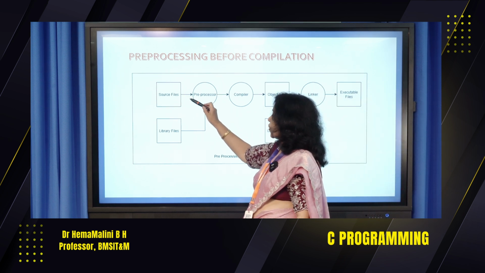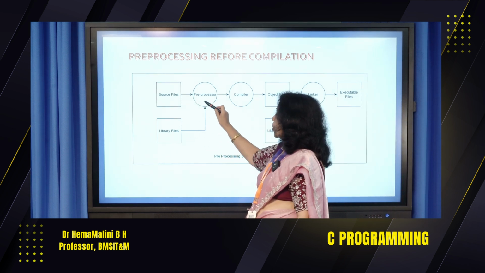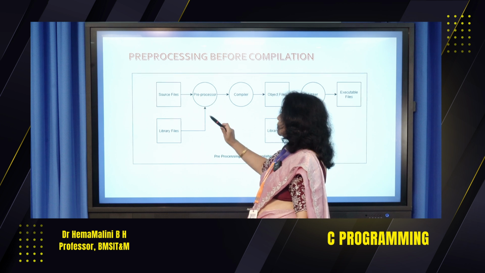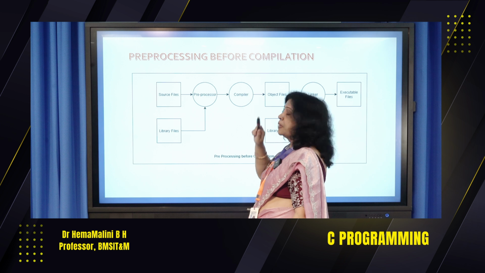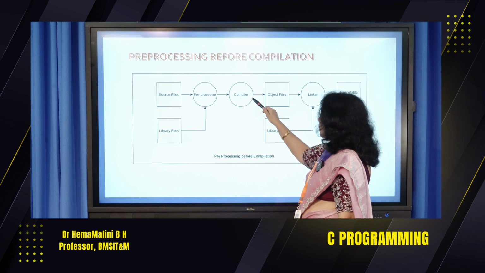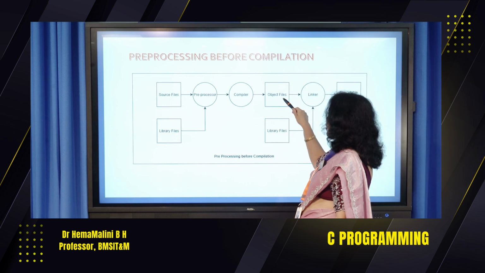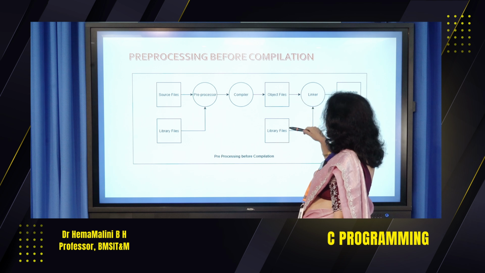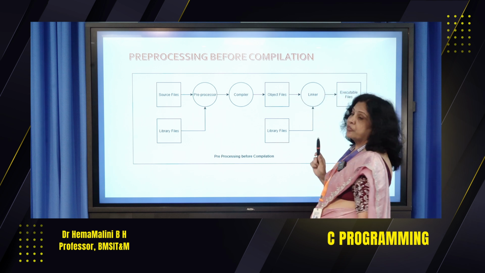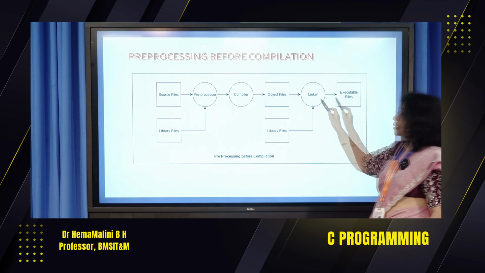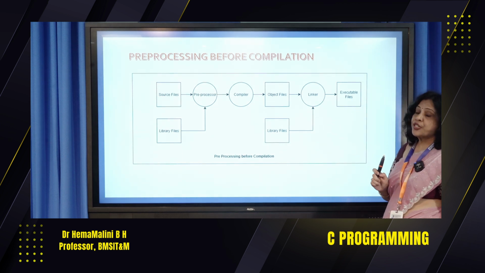We have source files and library files, both given to the preprocessor. After that, the output of this is given to the compiler. The compiler creates the object files. These object files along with the library files are given to the linker, and the output of this is given to the executable files.